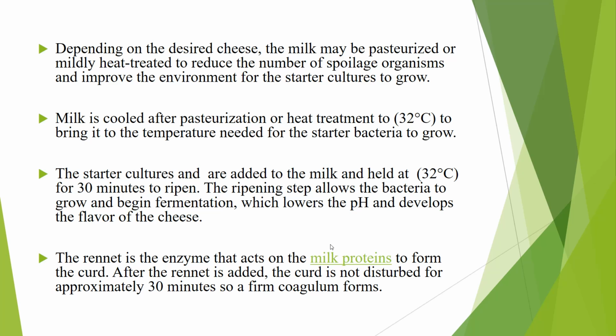Once the starter cultures are added, the milk is held at 32 degrees centigrade for 30 minutes to ripen. This ripening step allows the bacteria to grow and begin fermentation, which lowers the pH and develops the flavor of the cheese. So, what is fermentation?